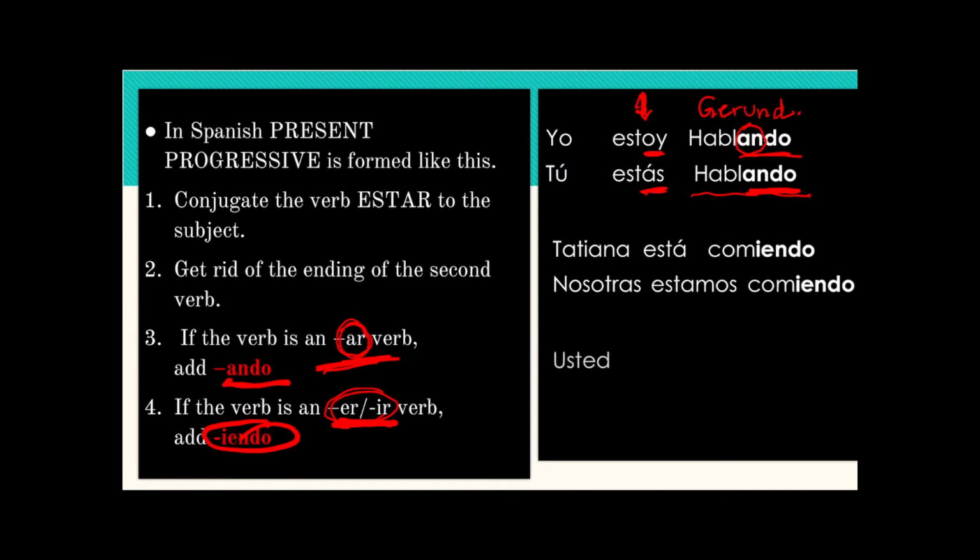Usted está. The second verb is vivir, is an IR verb, so we get rid of the ending and attach the gerund that corresponds to ER-IR verbs, which is yendo. Usted está viviendo. Ellos están viviendo.